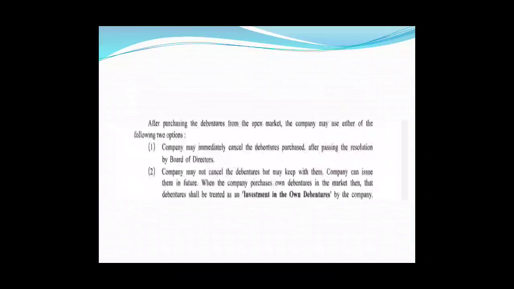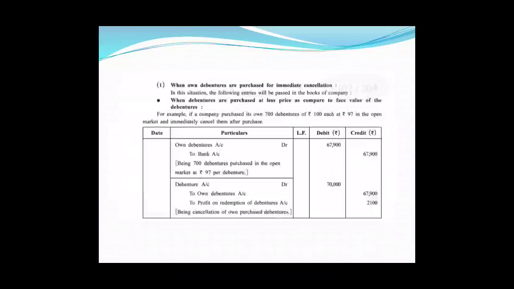When the company purchases its own debentures in the market, those debentures shall be treated as investment in own debentures by the company, right? So either the company cancels them immediately, or keeps them with itself and sells or issues them later on. When the company does so, it is known as investment in own debentures.